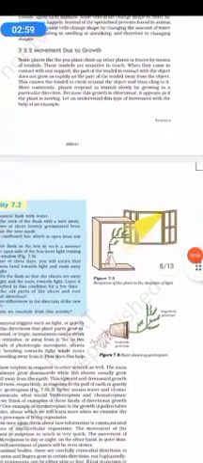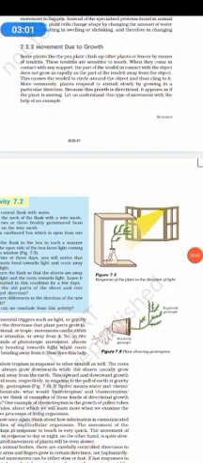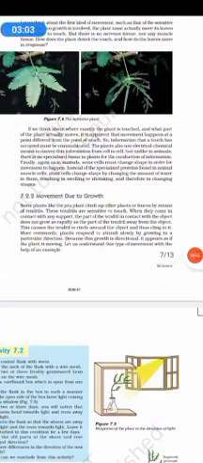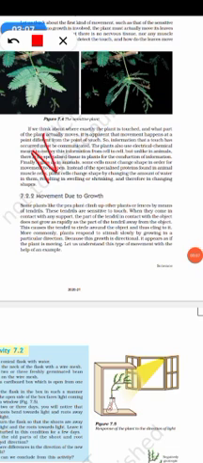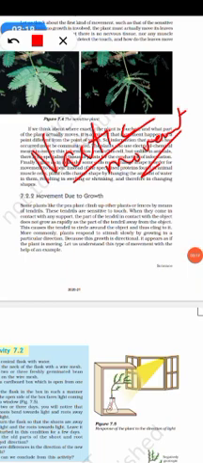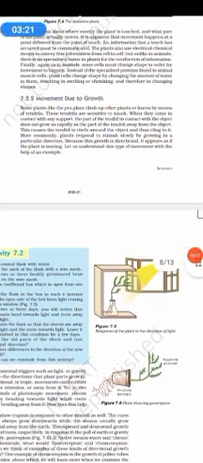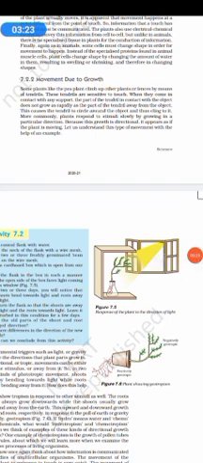Next, coming to movement due to growth. The kind of movement that happened in touch me not plant is known as nastic movement. So there is a nastic movement. This is an immediate response to touch. Now coming to movement due to growth. Some plants like pea plant climb up.